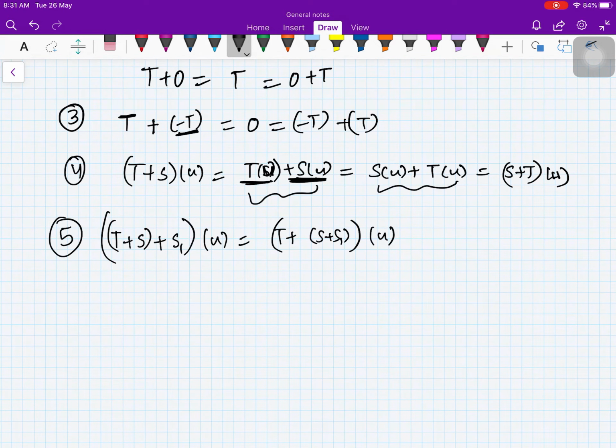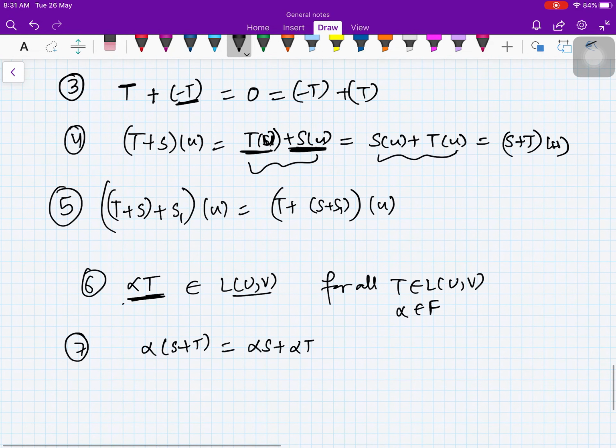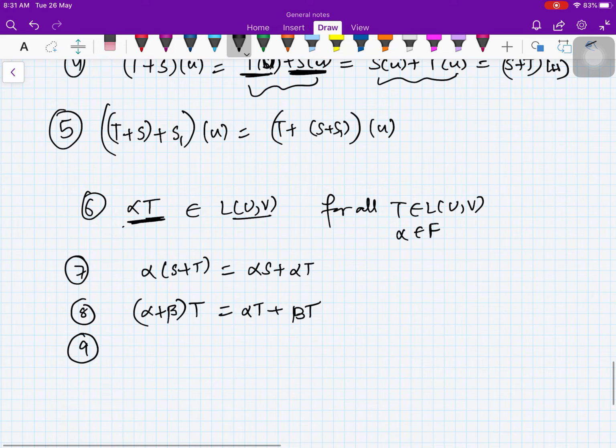And now if you look at the properties of scalar multiple, so we have alpha T belongs to L(U,V). We just saw that if T is a linear map, then alpha T is a linear map for all T in L(U,V) and for all alpha in your field. Then easily you can prove alpha (S plus T) is equal to alpha S plus alpha T. Then you have (alpha plus beta) T is alpha T plus beta T, not the hard things.